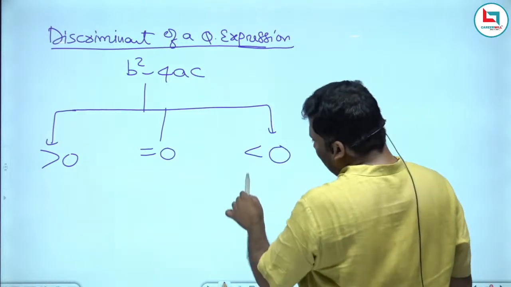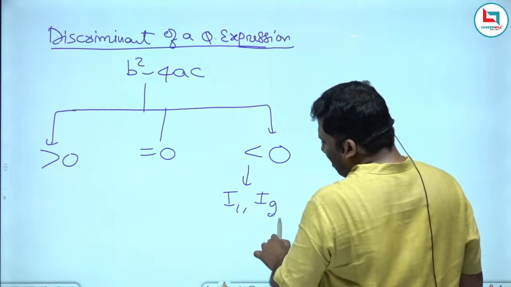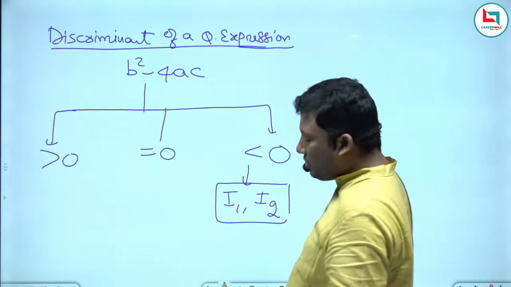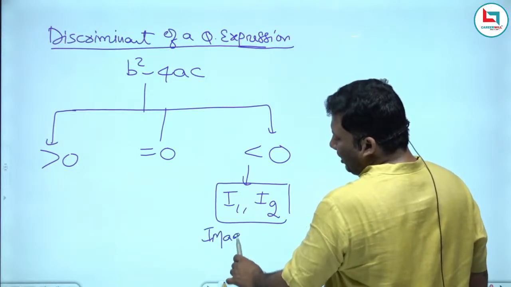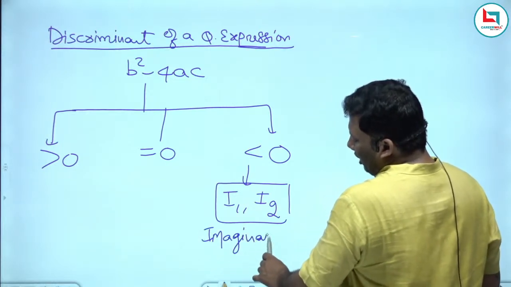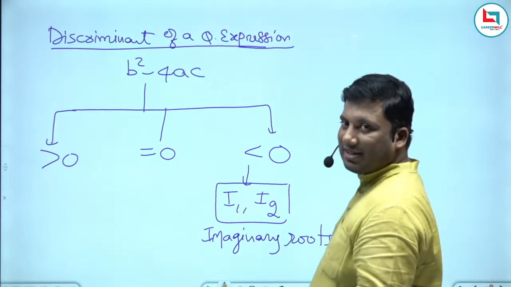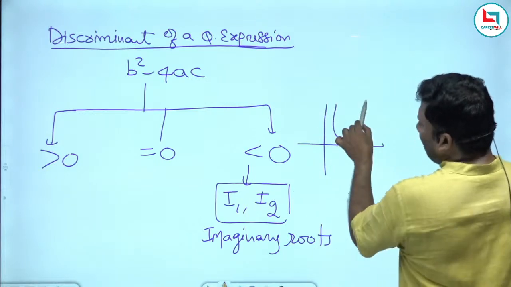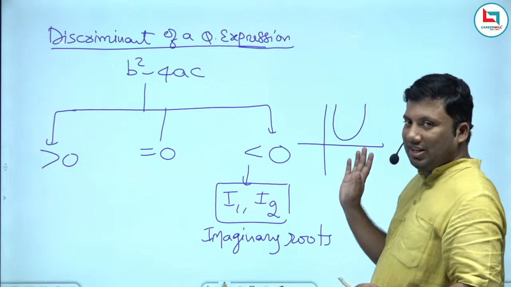If the discriminant is less than 0, I will get imaginary roots. Imaginary roots will always happen in pairs, so imaginary roots i1 and i2. If the discriminant value is less than 0, the graph will be like this. It is not touching the x-axis.